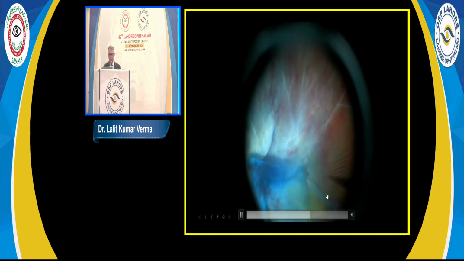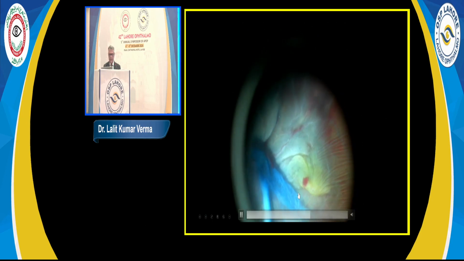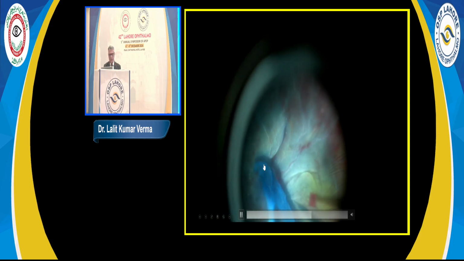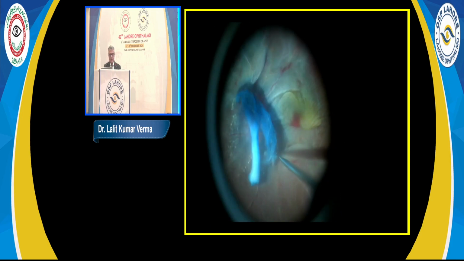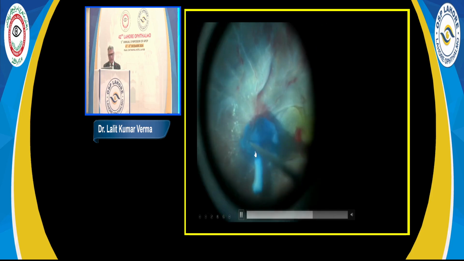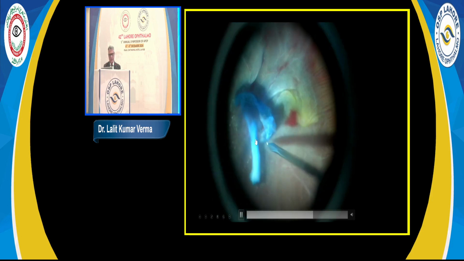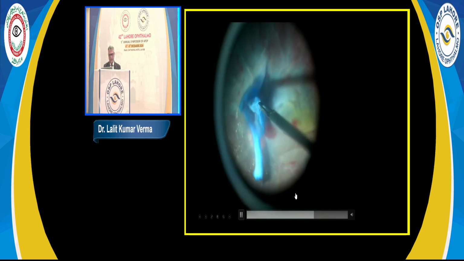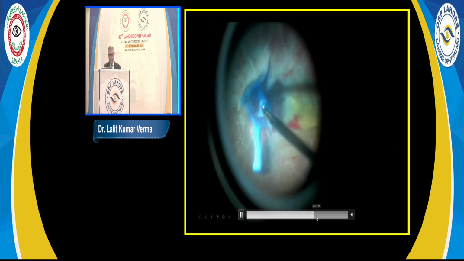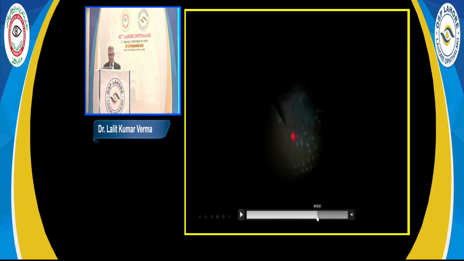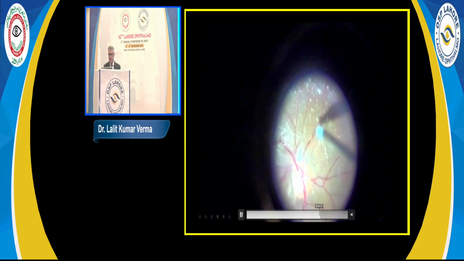So this membrane, apart from being extensive, is stuck very badly with a cord-like structure at the disc. So here the aim was to just trim it here, because if I pull this cord, maybe I would precipitate some bleeding here. So I just trimmed it till the optic nerve and ultimately left it there itself. So whatever was trimmable, we trimmed that. Because if you pull too much, it may precipitate bleeding also. And then laser this patient.